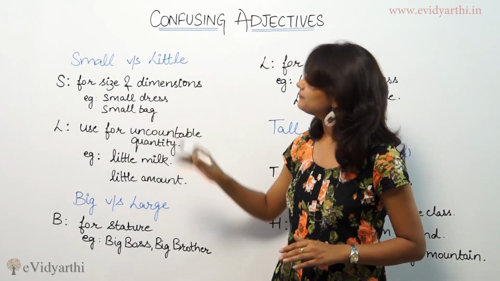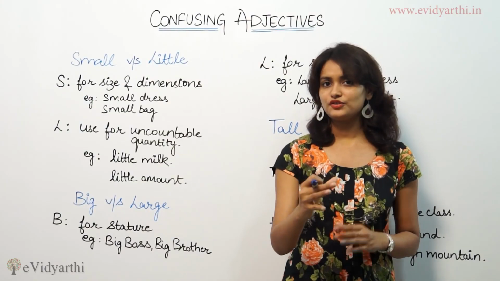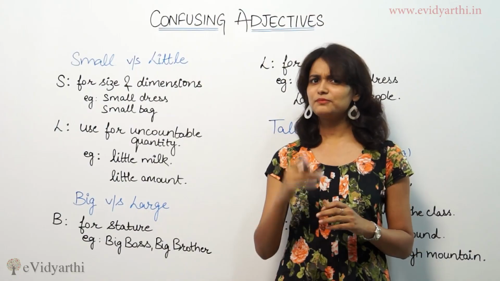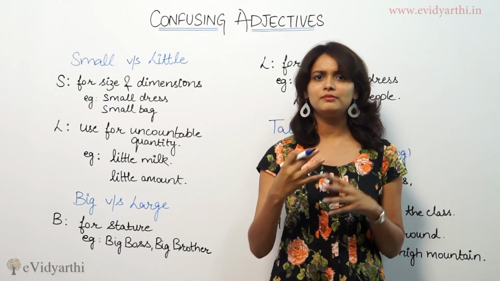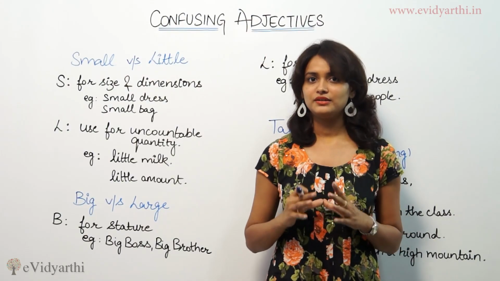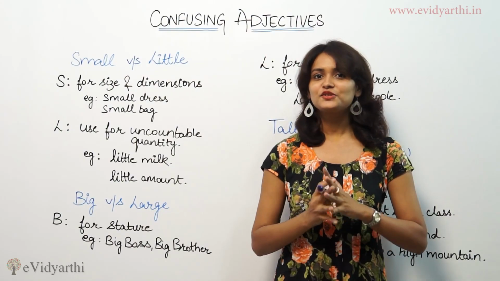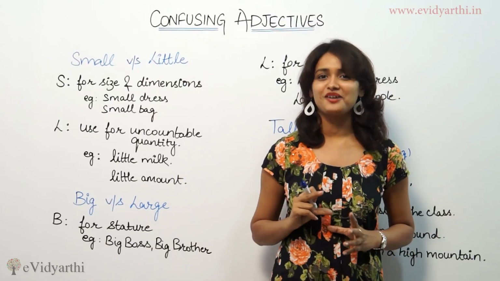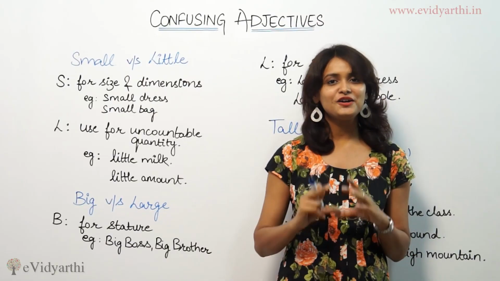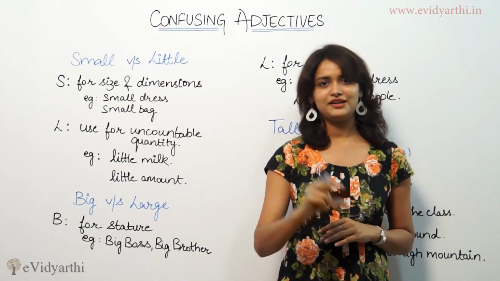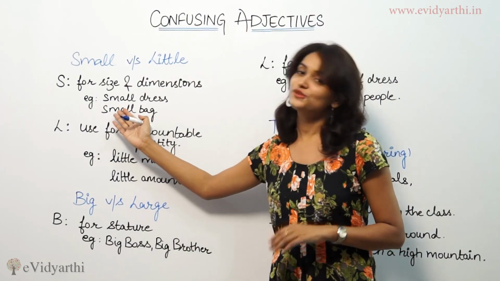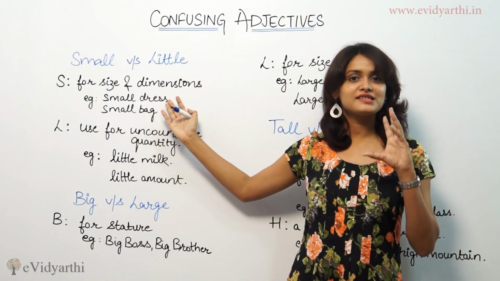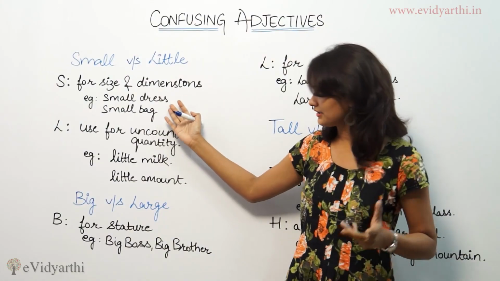Or suppose I asked you to get me a muffin, a big one, because I love muffins. And you say, I have a small one. So you are telling me that you have a small muffin left in your tiffin. So here also we are talking about the size of a particular thing.